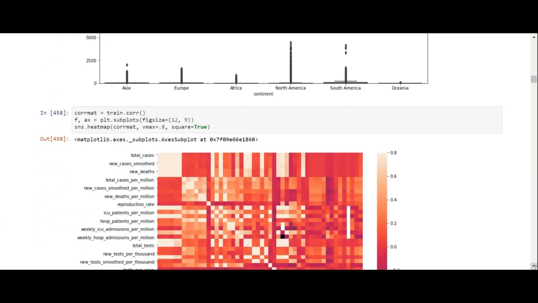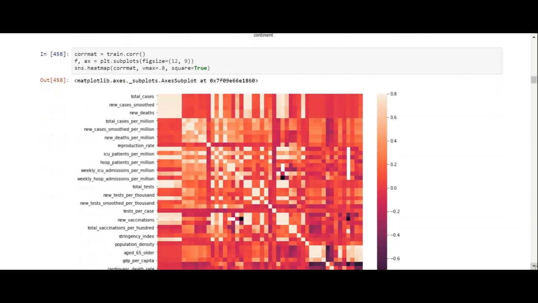So now we have a heat map. If you like heat maps and you like analyzing how the different variables relate to each other, then we've got a nice heat map that you can use so you can study all that.